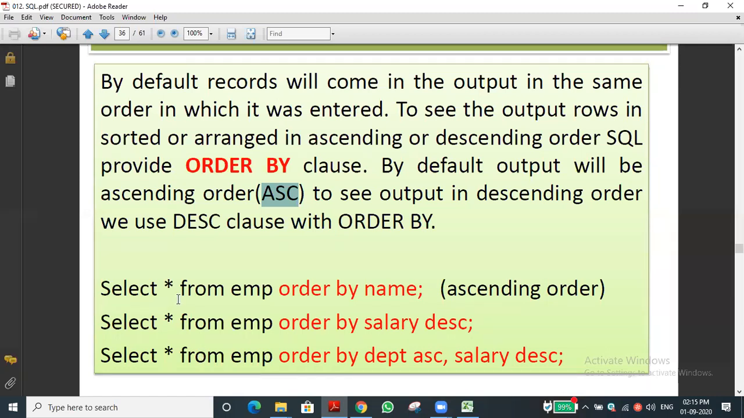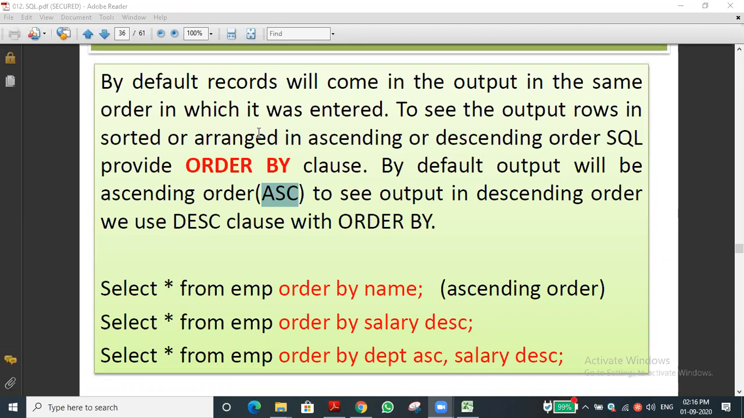Next is the third query, this is very important. SELECT * FROM emp ORDER BY, here we are using two things. You can see ORDER BY department, where department should be in ascending order and salary should be in descending order. What will it do? Can anyone say what the meaning of the third one is? Sir, it will arrange the department in ascending order and it will arrange salary in descending order.